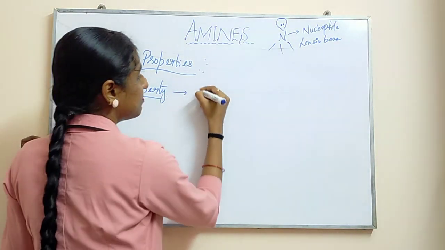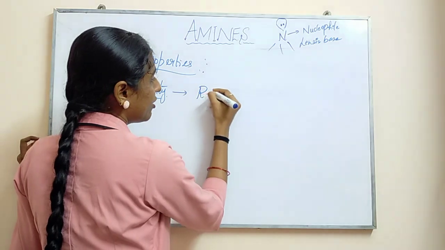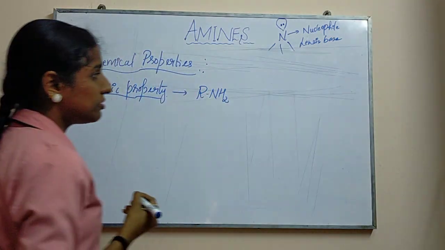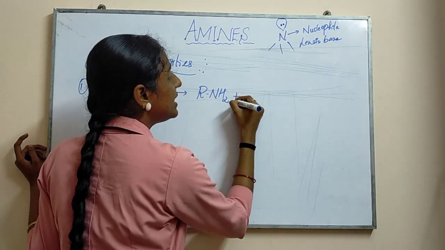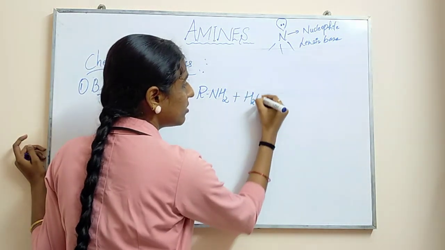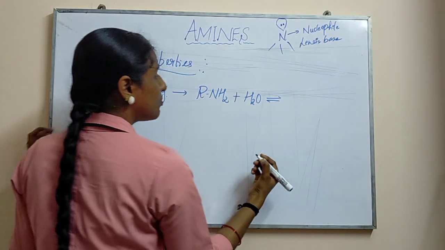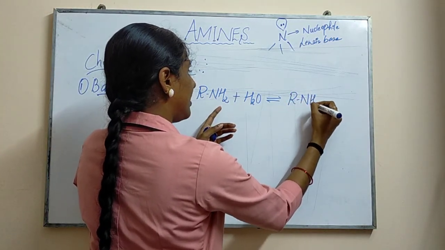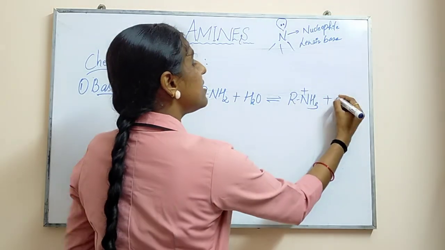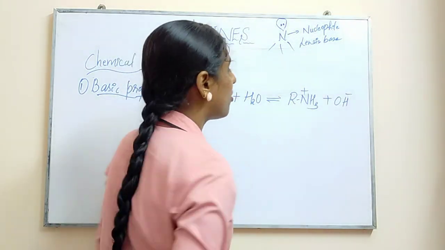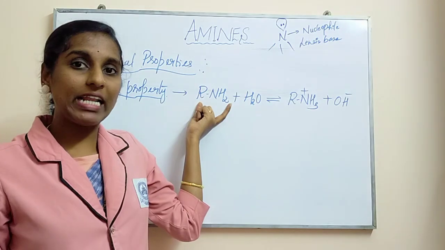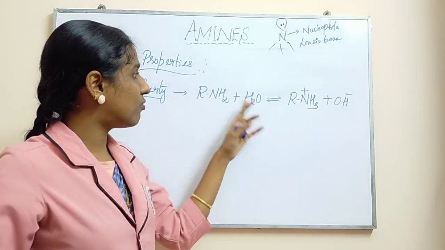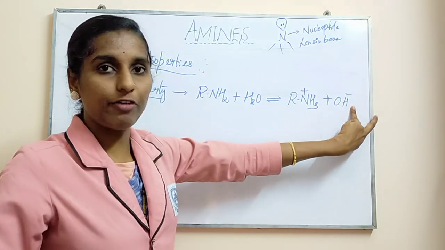See, for example, first if you take your primary amine group. In the case of primary amine, when it reacts with water, you will get the product RNH3 plus OH minus. In the sense, your primary amine will get protonated. Okay, so it will take one of the hydrogens from water, so that OH minus ion will be released.